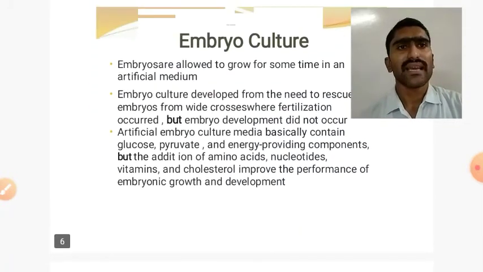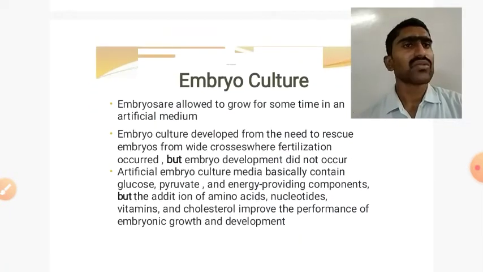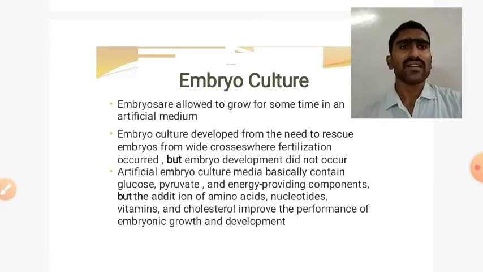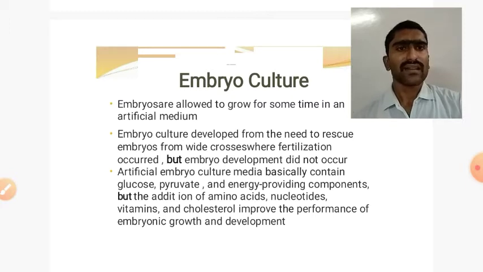See here, embryo culture. Embryos are allowed to grow for some time in an artificial medium. Embryo culture developed for the need to rescue embryos from wide crosses, where fertilization occurred but embryo development did not occur artificially. Okay, artificial embryo culture media basically contain glucose, pyruvate, and energy providing components, but added amino acids, nucleotides, vitamins, and cholesterol improve the performance of embryonic growth and development.